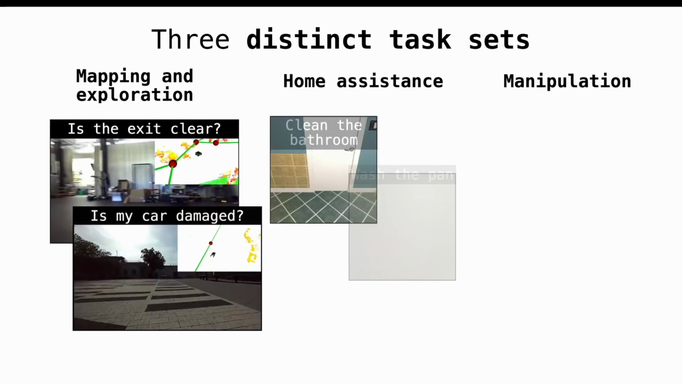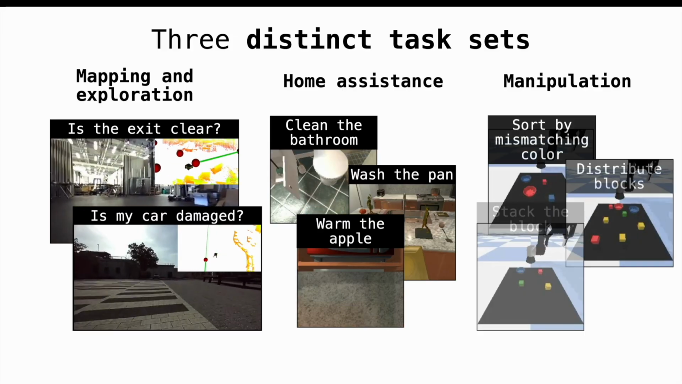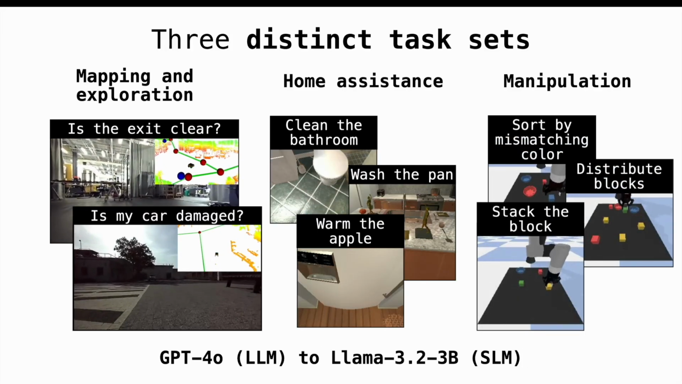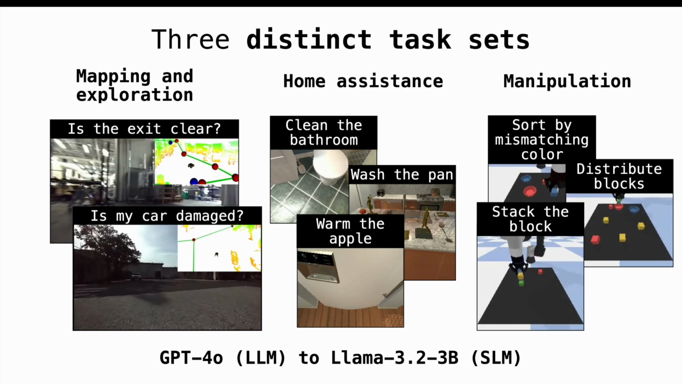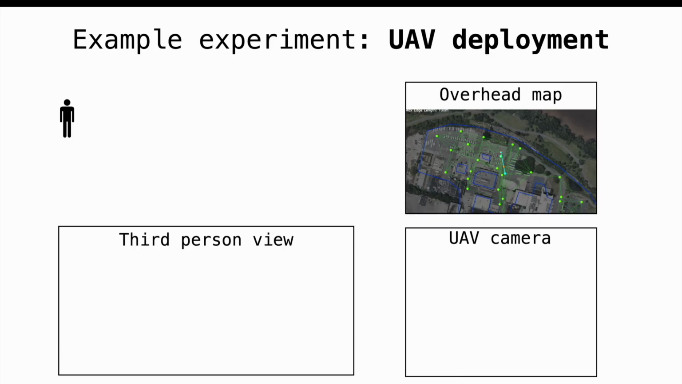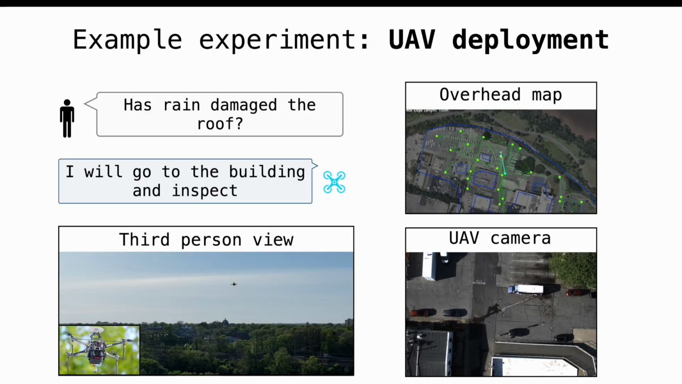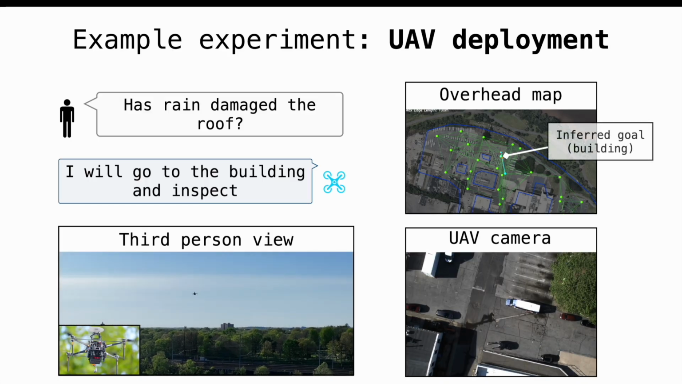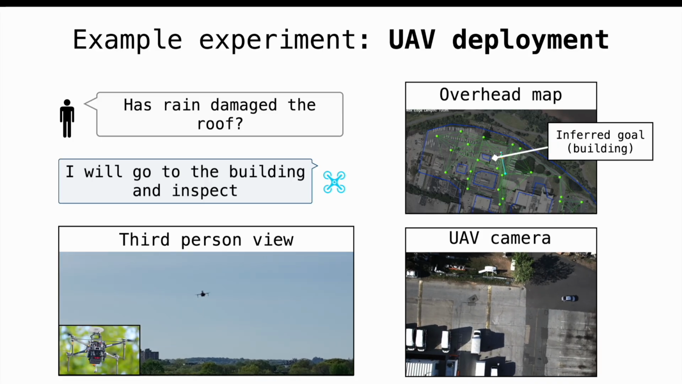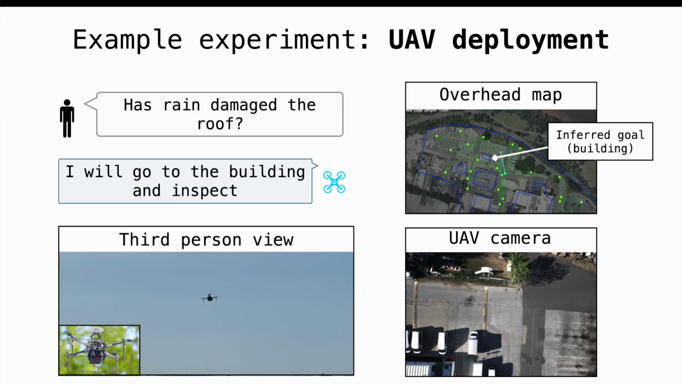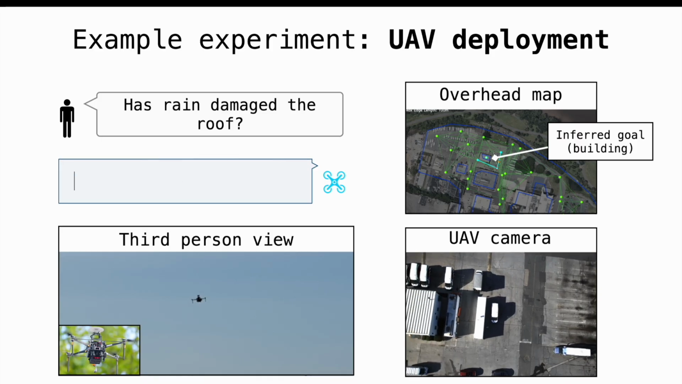Each planner has a distinct task set, and in our experiments, we focused on distilling GPT-4o to Llama 3.2 3 billion parameter models. We provide one example where PRISM is deployed on a UAV and tasked with assessing roof damage. It correctly infers the semantic goal, that is, it needs to map a building, and then guides the UAV there, and it collects the necessary information for the user.